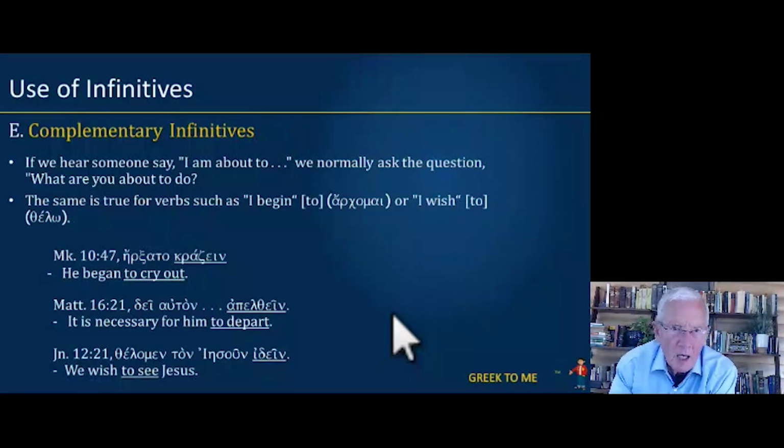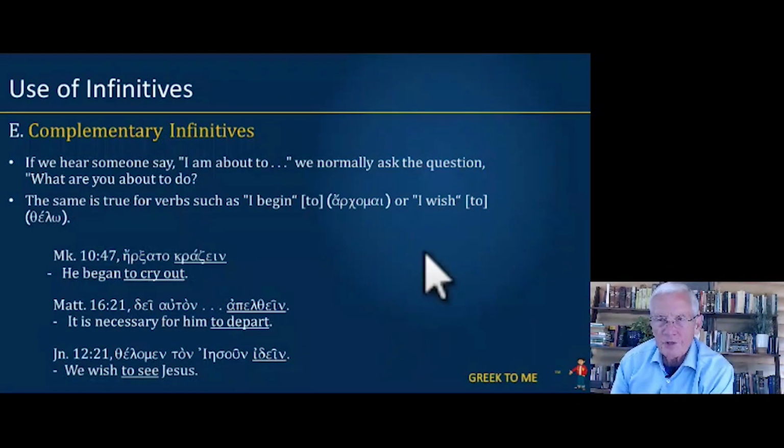De autan apelthein. It is necessary for him to depart. That little particle there, de, it is necessary, expects an infinitive, doesn't it? And John 12:21, thelamen ton Iesoun idein. We wish to see Jesus. So thelamen is a verb that expects a following infinitive, and that's complementary.